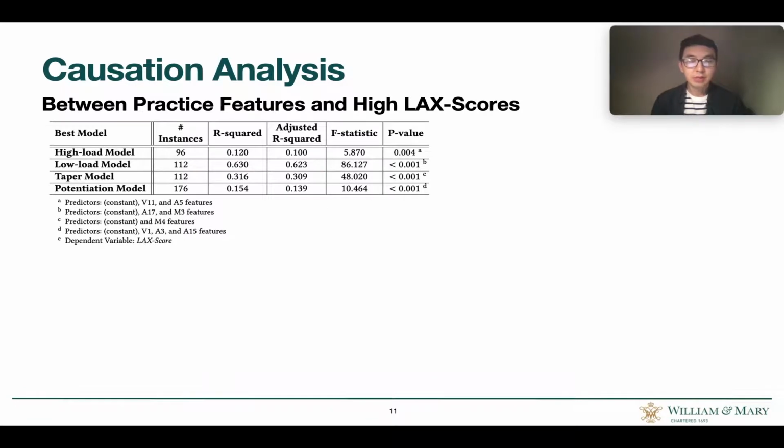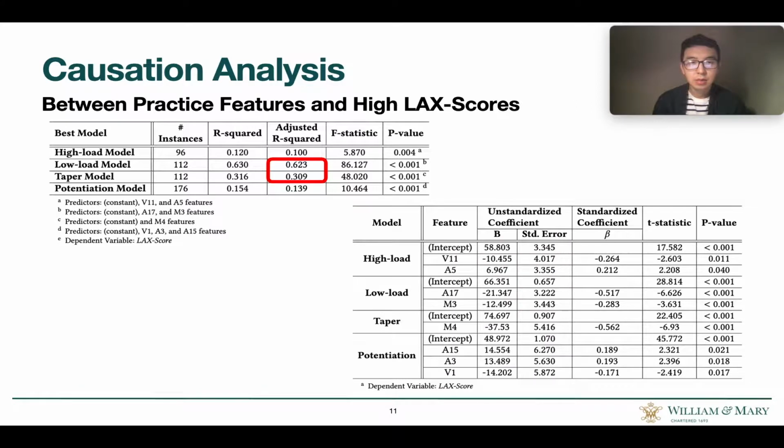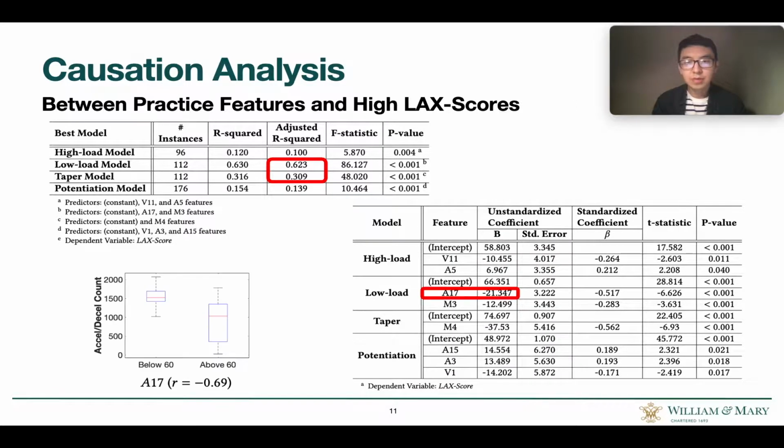Using the dataset, we conducted causation analysis between practice features and LAX scores. These are the best regression models for each practice type. Low load and taper session models have higher adjusted R-squared values, so their explanatory power with the chosen features is better than other types. In each model, those are the chosen features. For example, feature A17, which is acceleration deceleration count in loaded session, has a negative impact on high LAX scores.